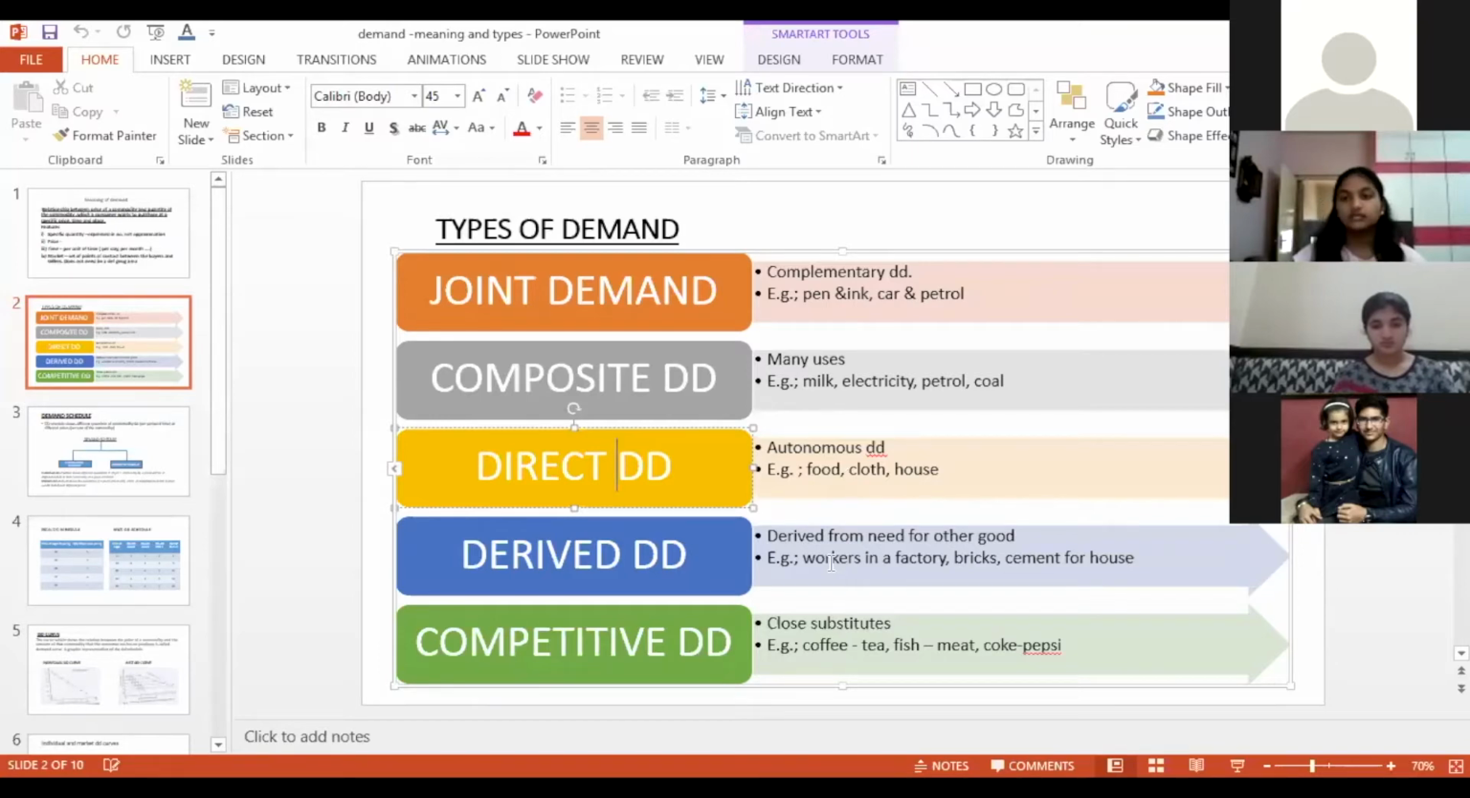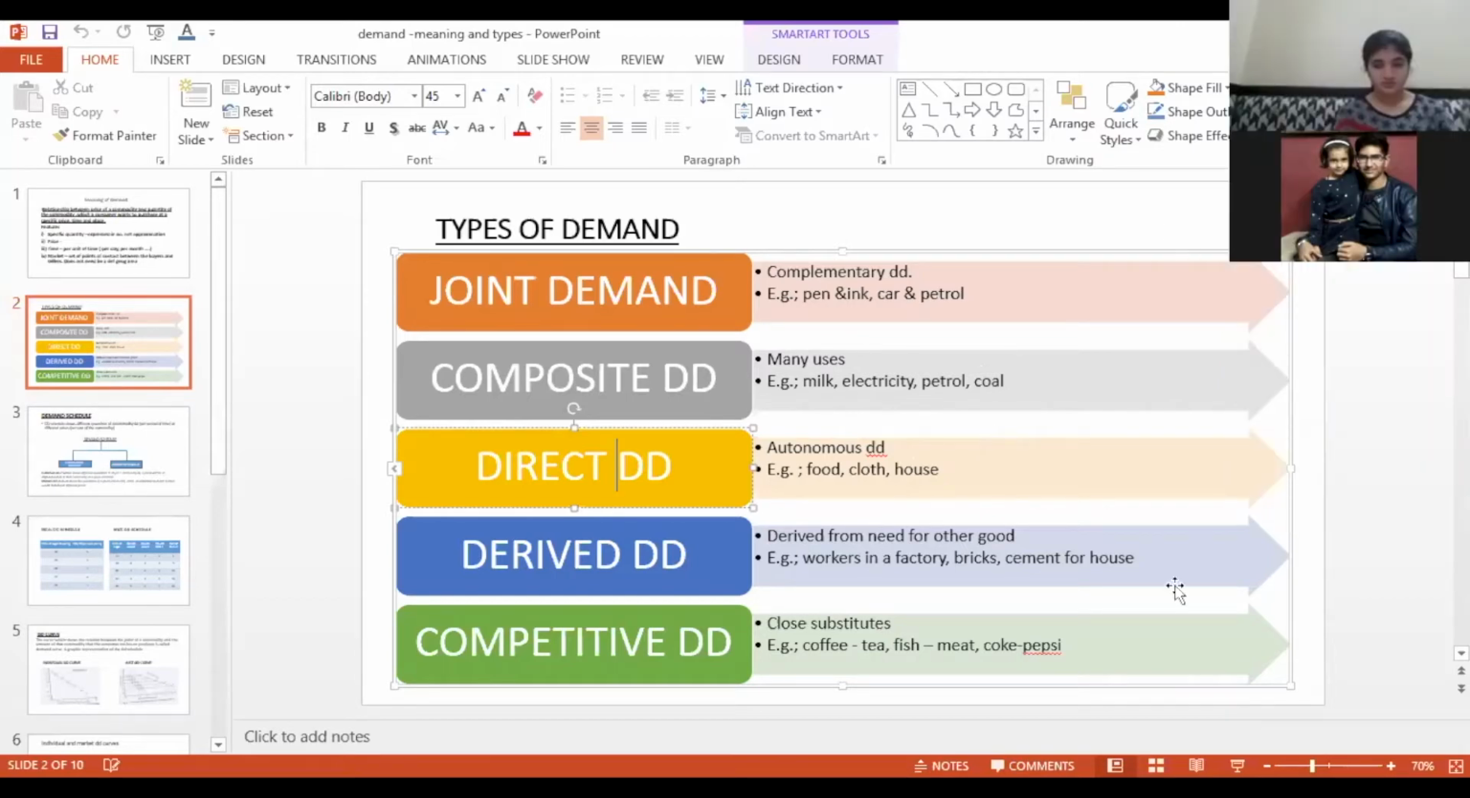Derived demand is again something which depends on each other. Demand for that particular commodity will depend on demand for other things. Example I have given is workers in a factory. Now workers, suppose it is a cycle factory. Unless there is a demand for cycles in the market, there will be no demand for such workers in the factory. Is it clear to all? Yes or no, children? Yes, ma'am. So this kind of demand is known as derived demand.